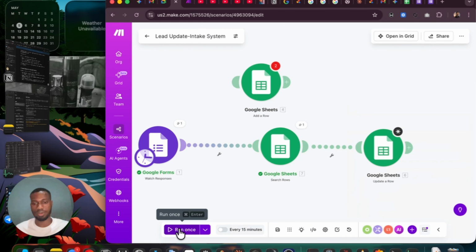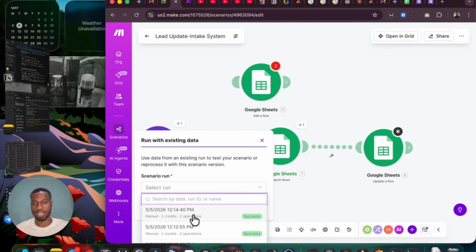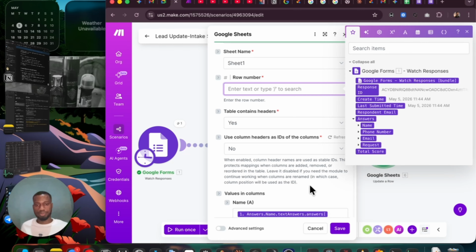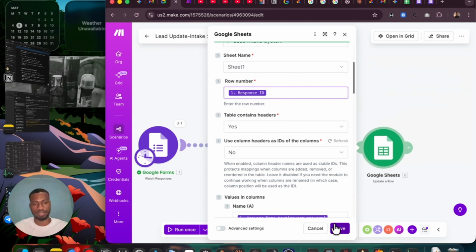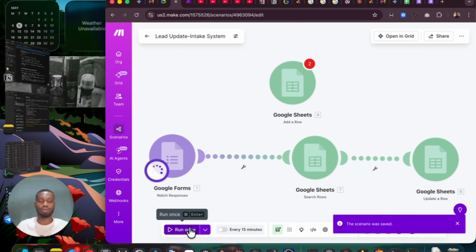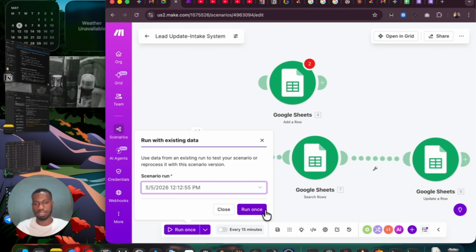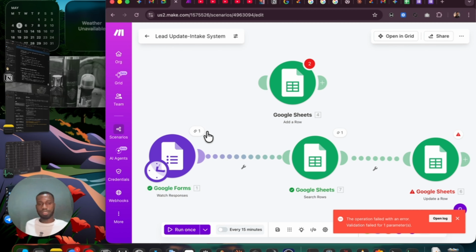Okay, so let's run based on the first one we ran. Okay, so we have no row number. Alright, and it's not showing us the previous. So let's map this in first. Okay, so we save this and run once again. Let's run based on the details we have here. So you see that this went through.